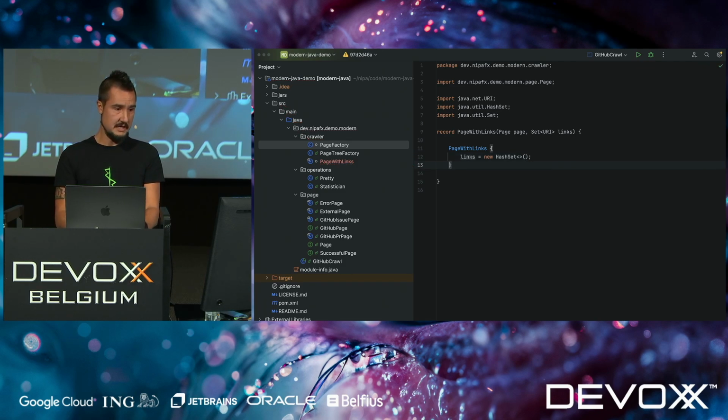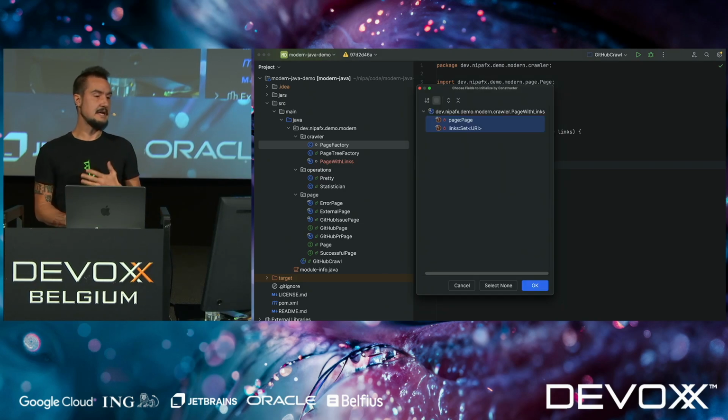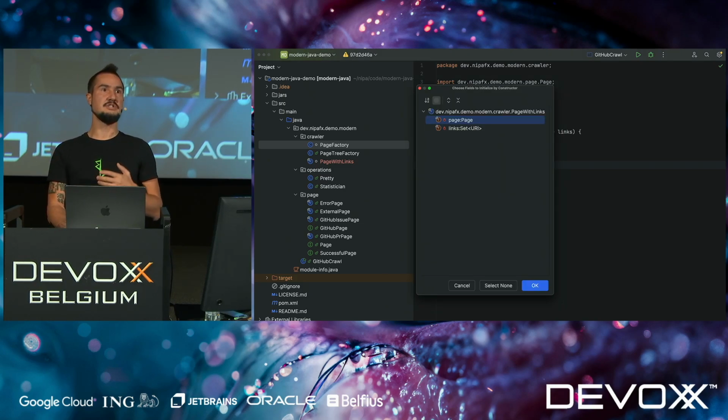I also know, by the way, that when I initially create this, I often don't have a set yet, and I don't want to create an empty set and push it in. Why not add an additional constructor? That's something I haven't done before, but this is entirely possible. So you don't need just one constructor in a record.